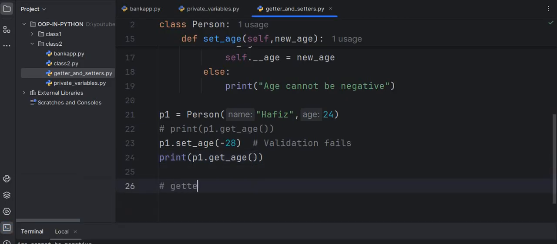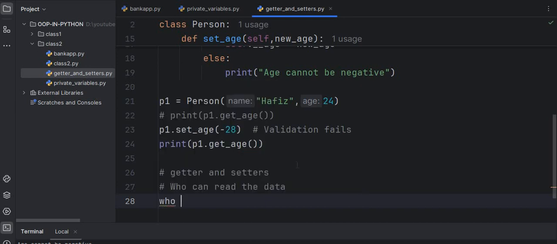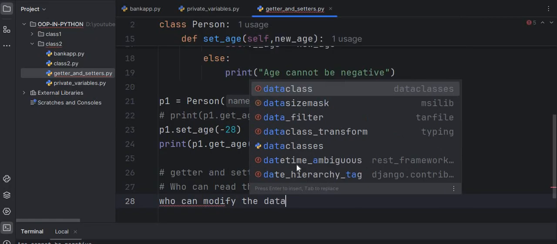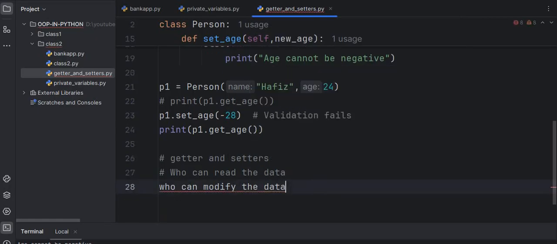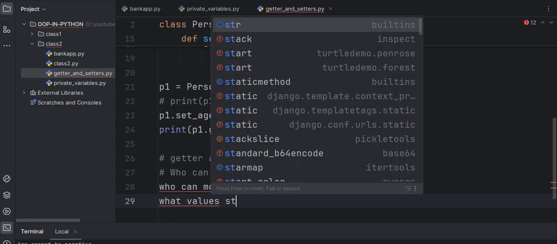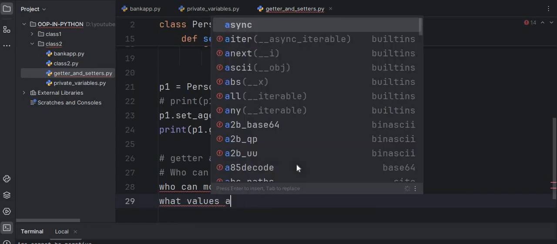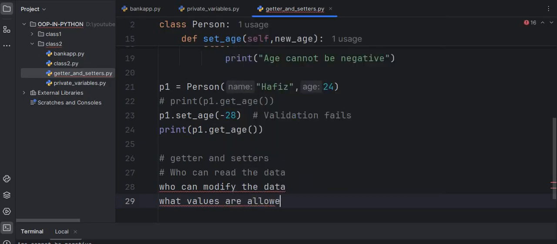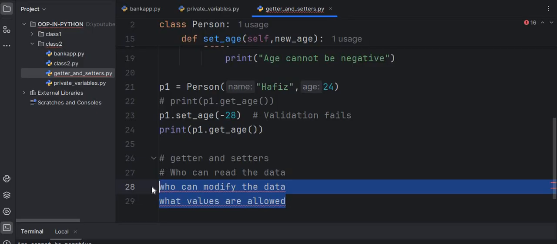Using getters and setters, here is the option: who can read the data, who can modify the data, and then what values are allowed. Let me comment these two lines.